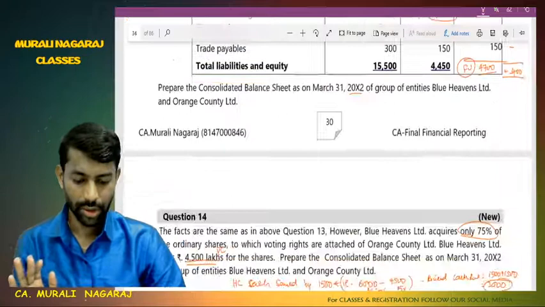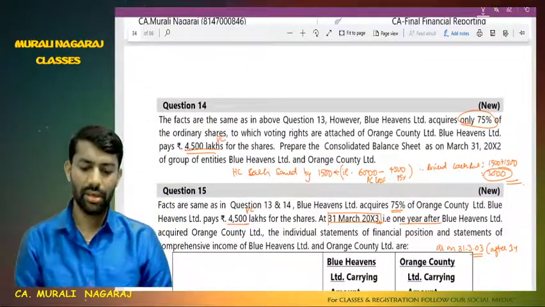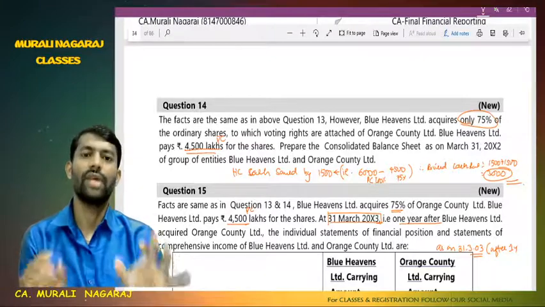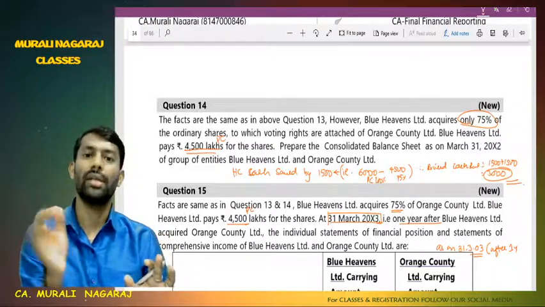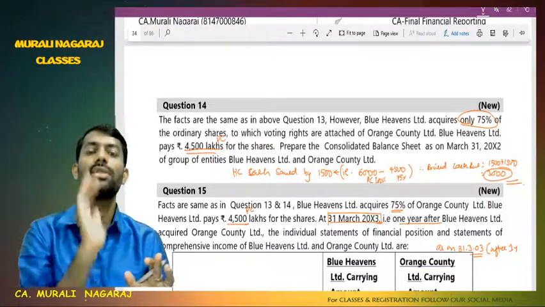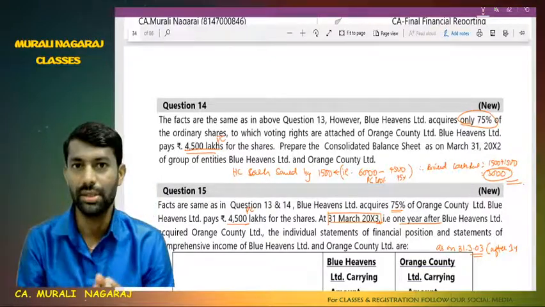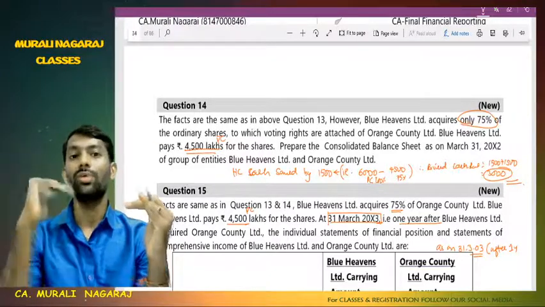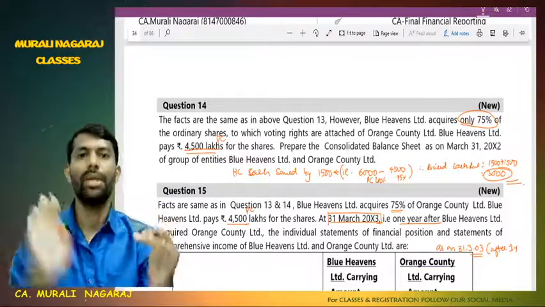That's what I have written here. Prepare the consolidated balance sheet as on that day. Same figures and facts. The only thing is the cash balance: when I acquired 100%, I paid 6,000 lakhs in cash as purchase consideration. Now if I pay for 75%, that means 1,500 cash will be saved and will remain in your bank balance.